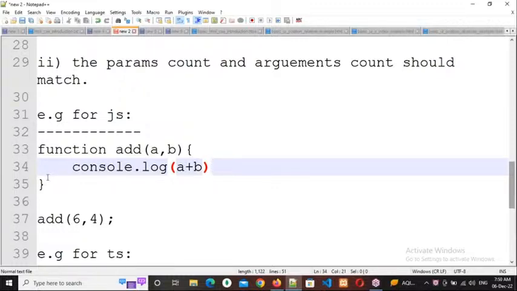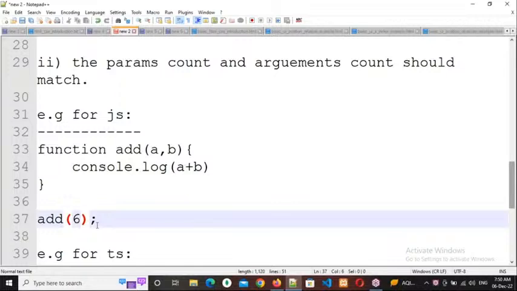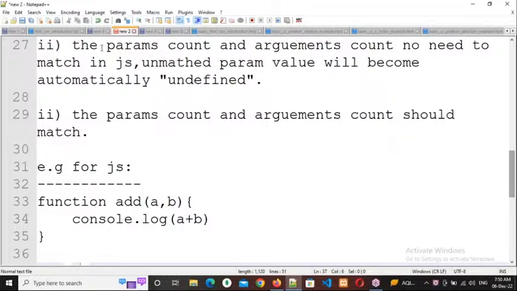Okay, right. Now here I am sending only one argument, 6. Now respond, what is the output I will get? As per the description, tell me. Error, or else what is the output? 6. Okay, right. Actually we'll get the output as NaN, not a number. Why? Because of the description I have written: the parameters count and arguments count need not match. Since they need not match, it doesn't throw an error. Why? Because an unmatched parameter value will automatically become undefined.